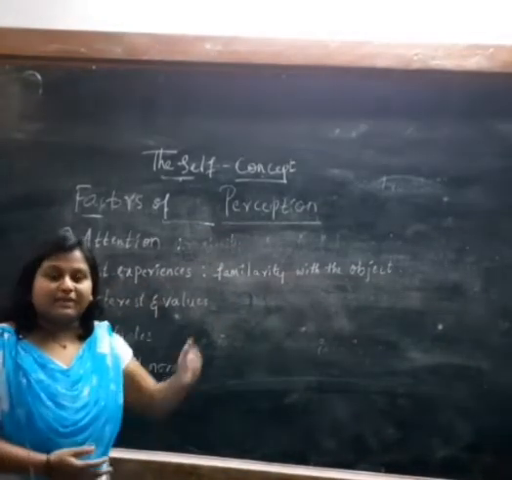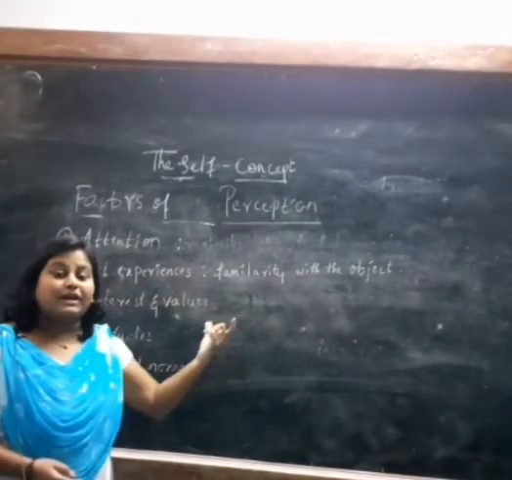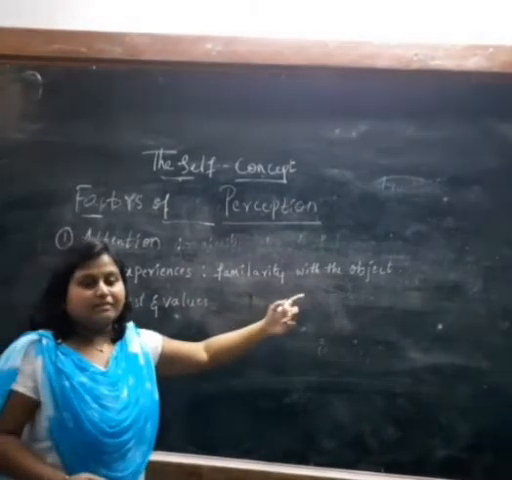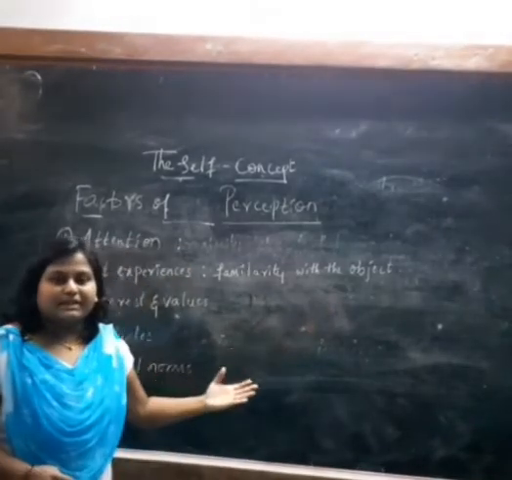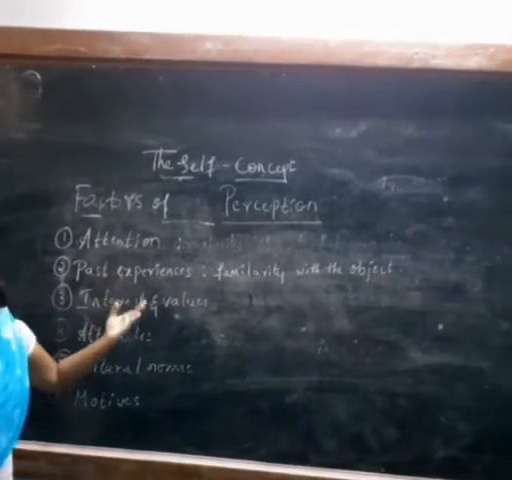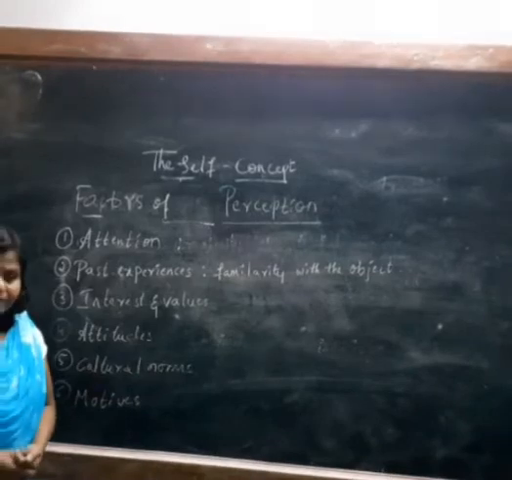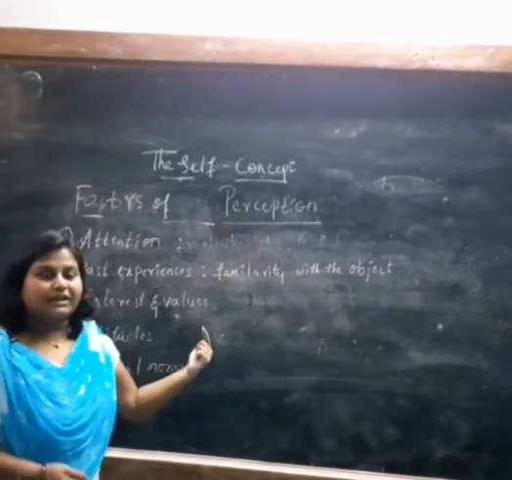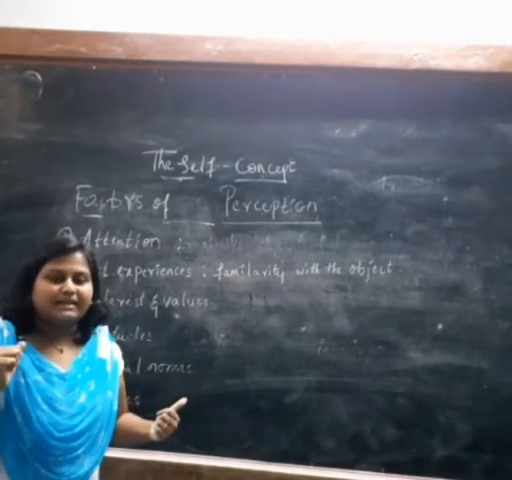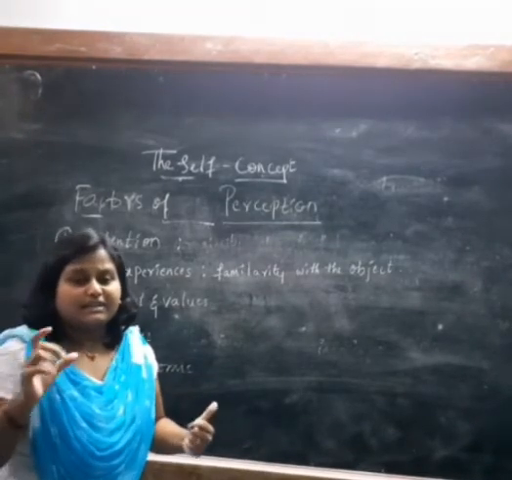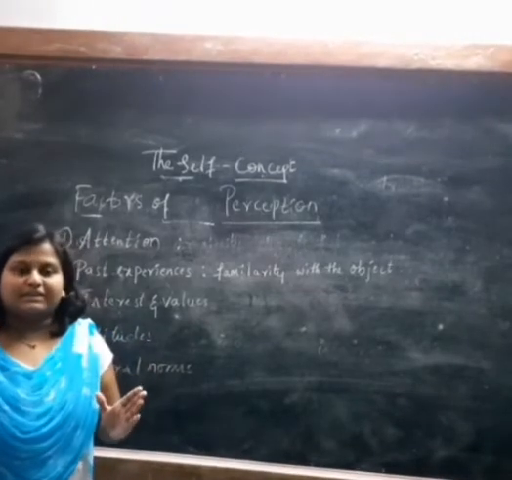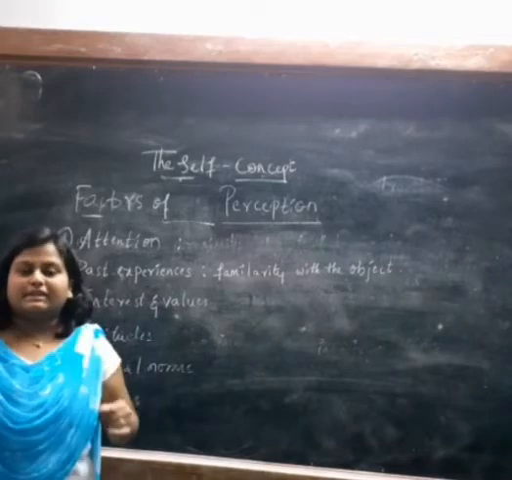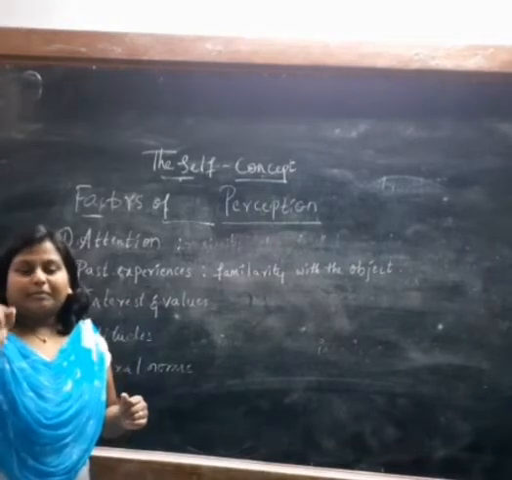Next one is past experiences. If you don't have any familiarity with the object you are dealing with or studying, you will never categorize it as a particular object. You will never understand it. Therefore, you should have past experience to understand something. For example, in the previous session we learned about the principle of similarity, where we categorized objects or information based on similarity in appearance, right?